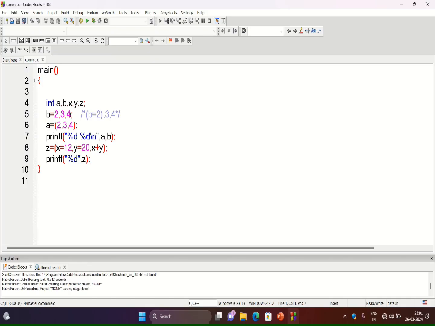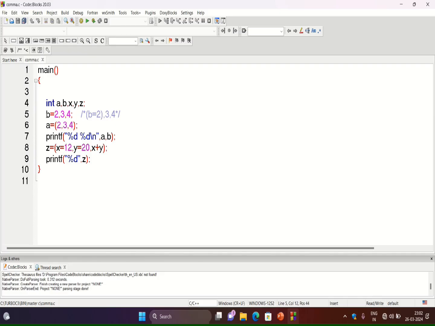The comma operator has the least precedence. That means the comma operator is executed last. If a statement has more than one operator, like here where the expression has two operators, the first is the assignment operator, which is equals to, and the second is the comma operator. Between the assignment and comma operator, the comma operator has the least precedence, so it will be executed last.